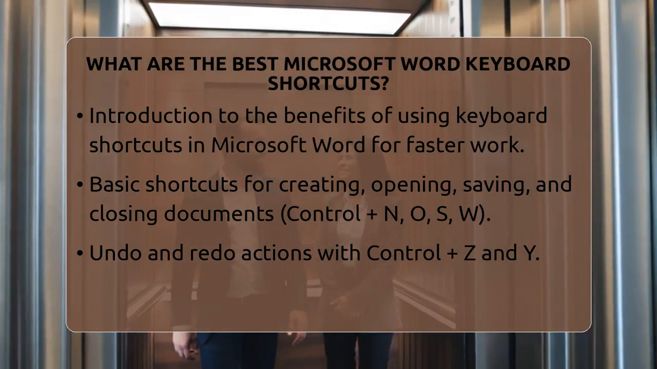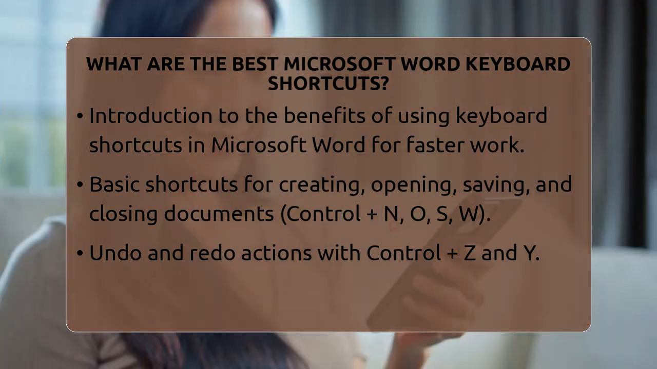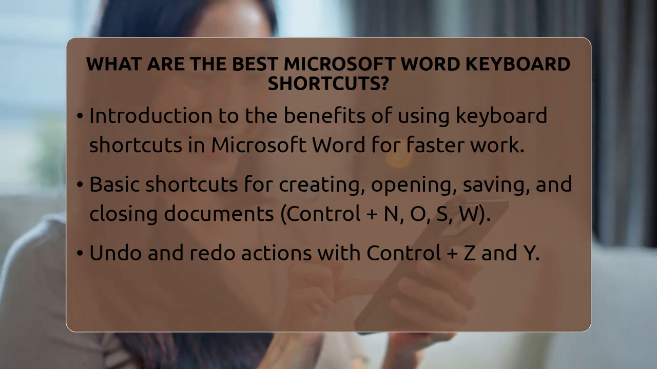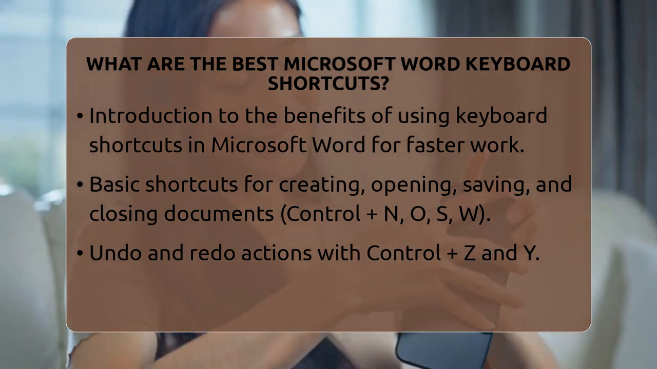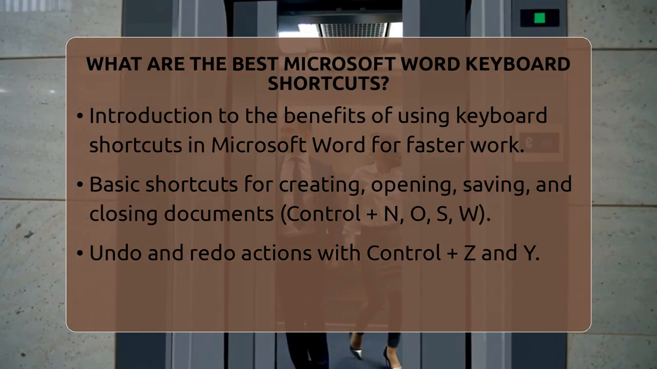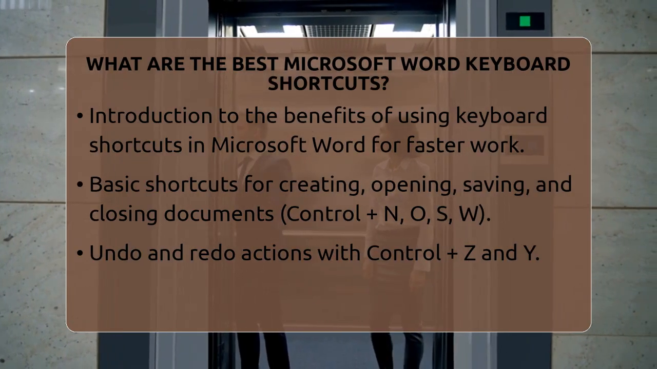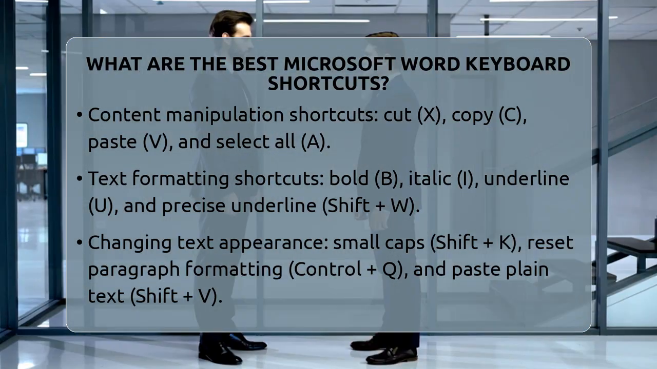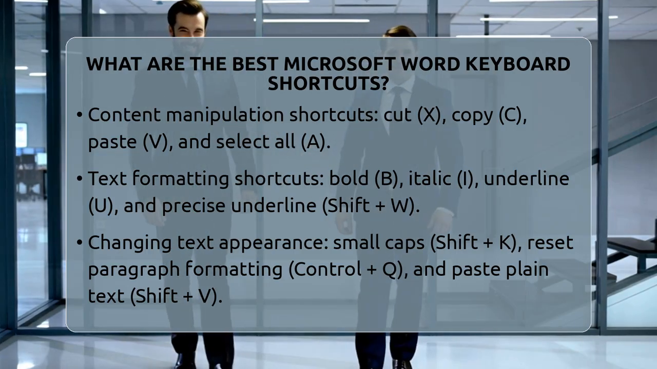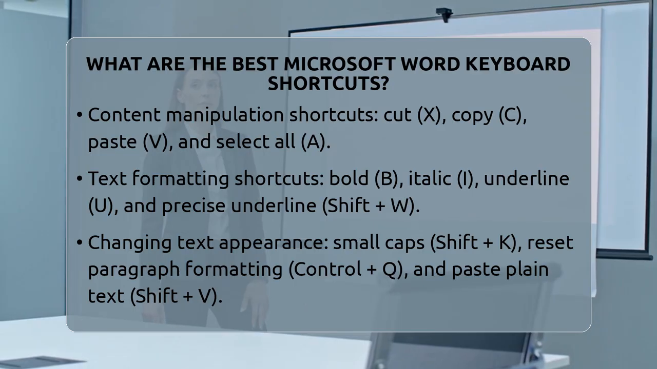Mistakes happen, so Ctrl plus Z undoes your last action, and Ctrl plus Y redoes it if needed. To move content around, Ctrl plus X cuts, Ctrl plus C copies, and Ctrl plus V pastes. If you want to select everything in your document, Ctrl plus A is the shortcut to remember.